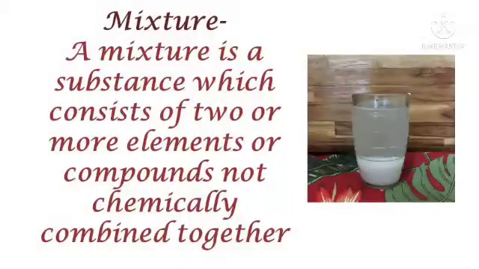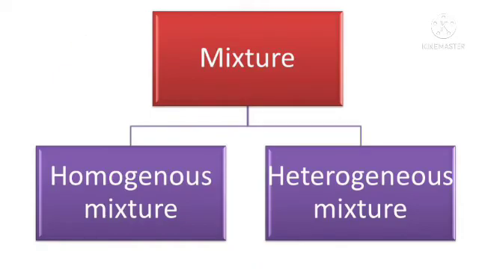Next one is mixture. A mixture is a substance which consists of two or more elements or compounds not chemically combined together. Example: mixture of salt and water. Mixtures are of two types: homogeneous mixture and heterogeneous mixture.